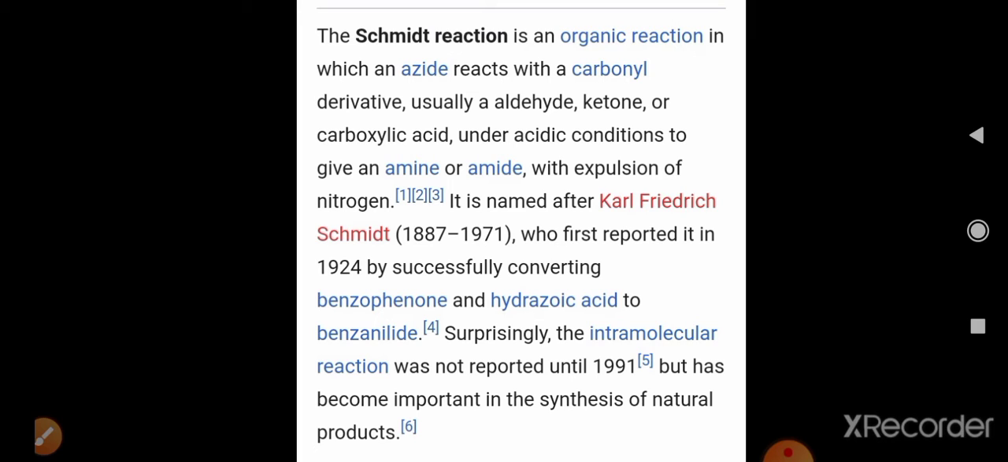In this reaction also, the alkyl group from the carbonyl carbon gets migrated to nitrogen. Therefore, this rearrangement takes place during the formation of the product. This reaction is known as a rearrangement reaction because of the shifting of the alkyl group from the carbonyl carbon to the nitrogen actually.